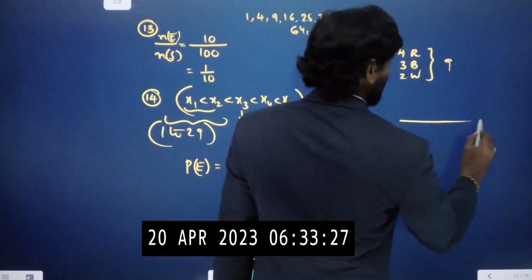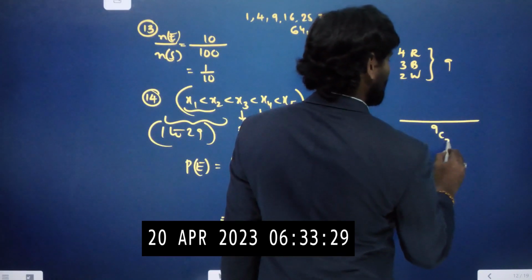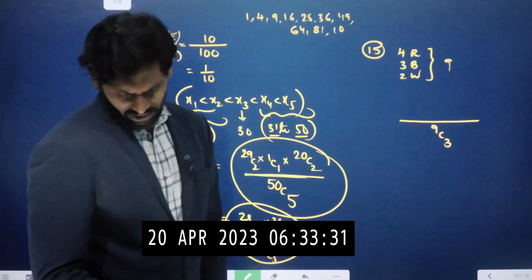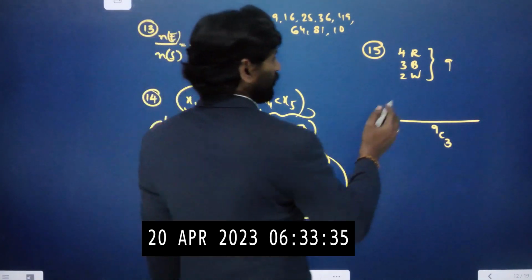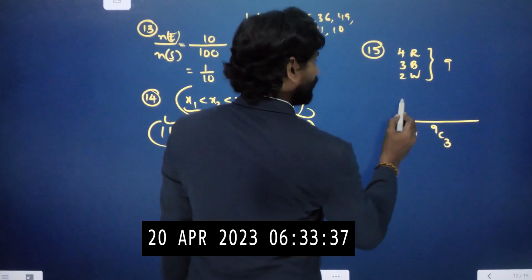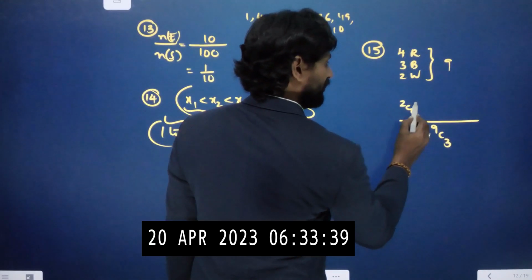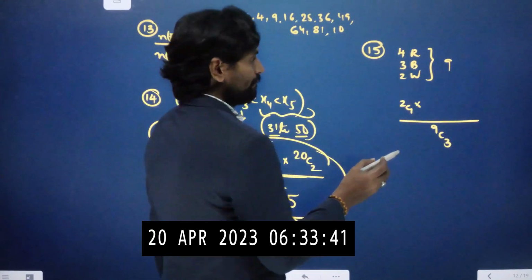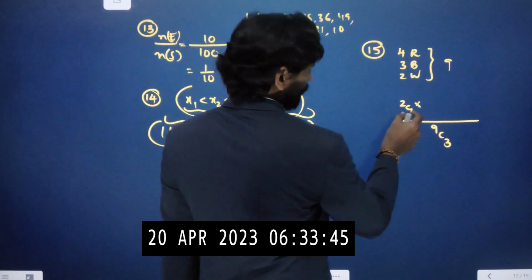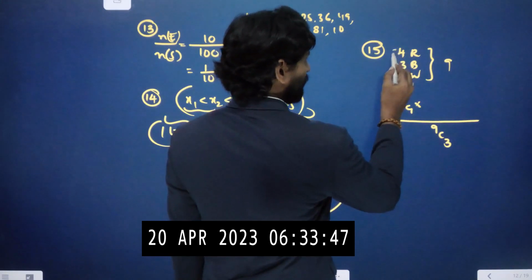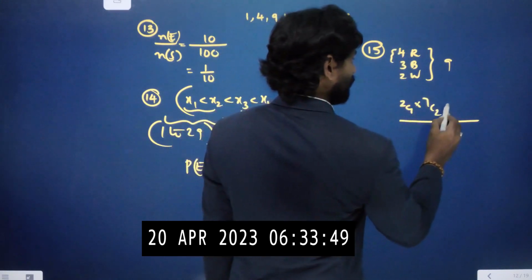So 3 selections, total number of selections is 9C3. Now the question is the probability of selecting at least 1 white ball. There are 2 white balls. So 2C1 and the remaining 7C2, total 3 balls. So 1 ball we are picking from 2 white balls, remaining 7C2.